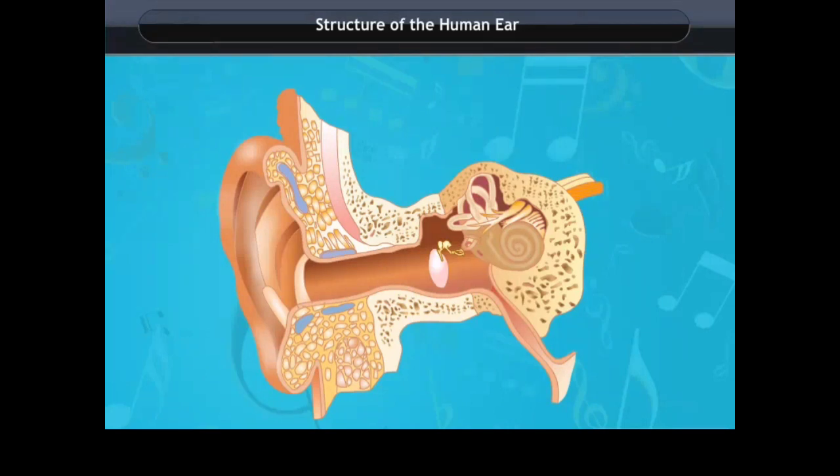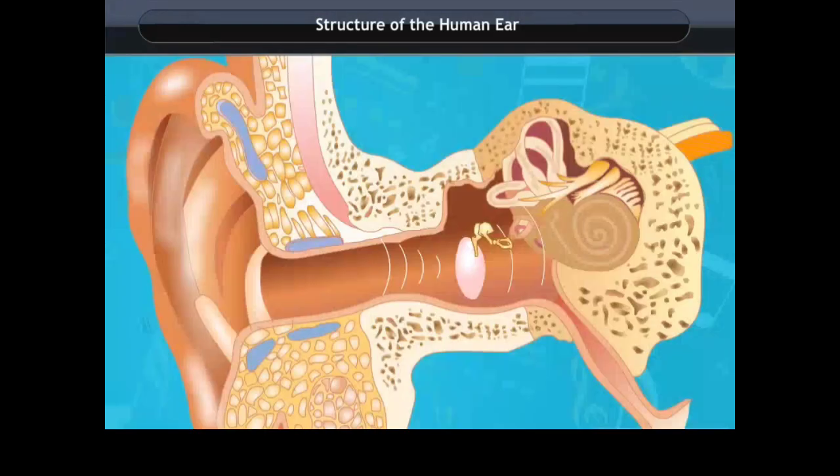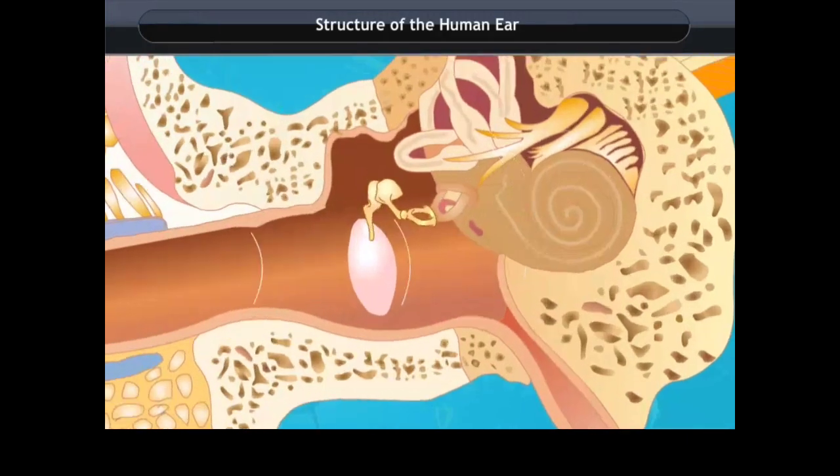Structure of the human ear. The outer ear called the pinna collects the sound waves. The sound waves pass through the ear canal to a thin membrane called the eardrum. The eardrum vibrates. The vibrations are amplified by the three bones of the middle ear called the hammer, anvil, and stirrup. The middle ear then transmits the sound waves to the inner ear. In the inner ear, the sound waves are converted into electrical signals by the cochlea and sent to the brain through the auditory nerves. The brain then interprets the signals as sound.